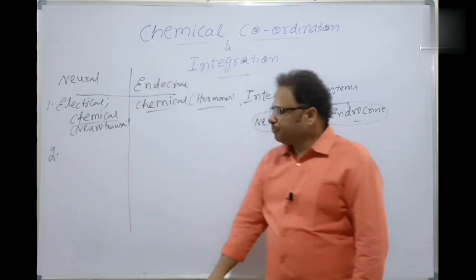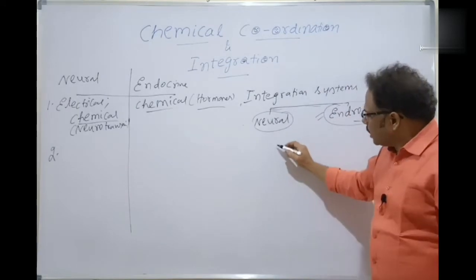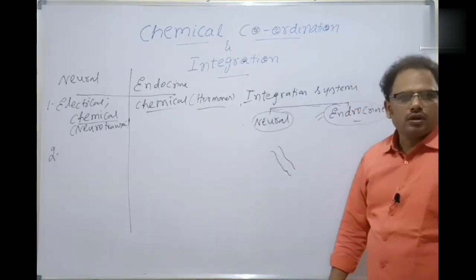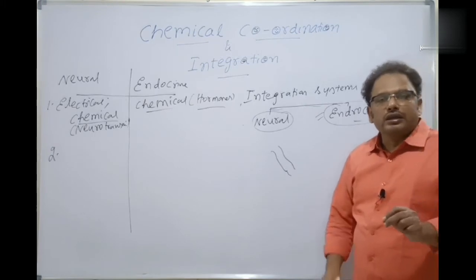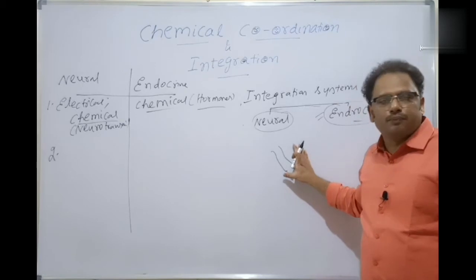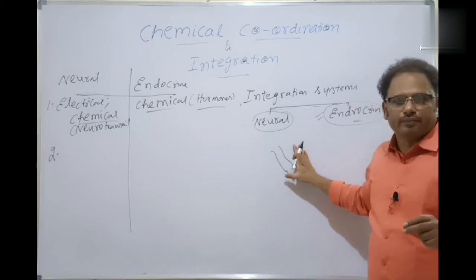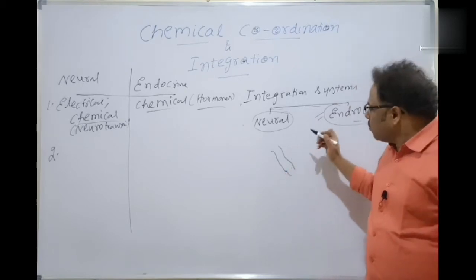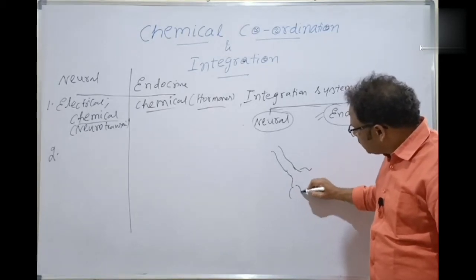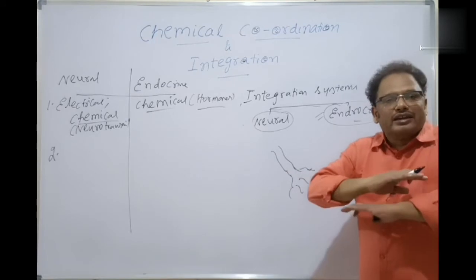Number two, see here, bachcho, the nerve fibers in the form of axons are not innervated throughout the human body. The nerve fibers may be present in the main organs, but they are not innervating the entire body.